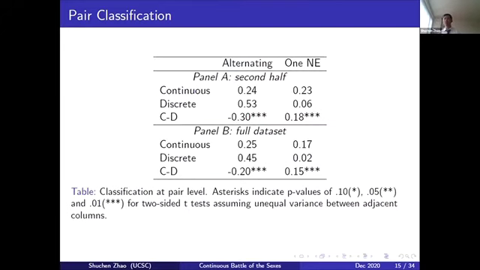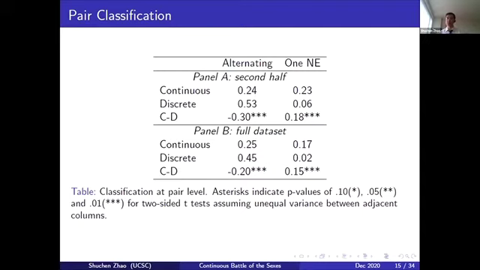I used two different data sets. In panel A, I only use the data from the second half of the game, so from period 11 to period 20, after they get some experience with the other player. In panel B, I use the entire data set. The number here shows what fraction of pairs can be classified into playing alternating, or they only stay at one Nash. As you can see, people are more likely to take turns in discrete time.